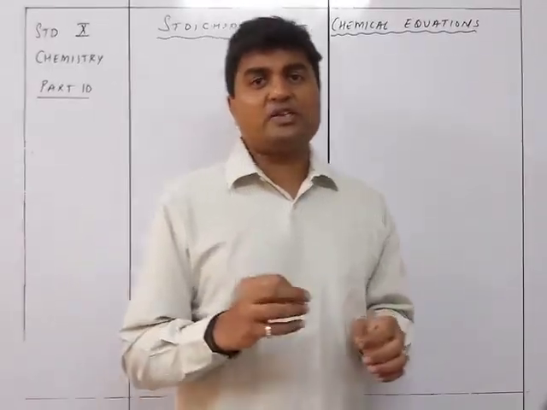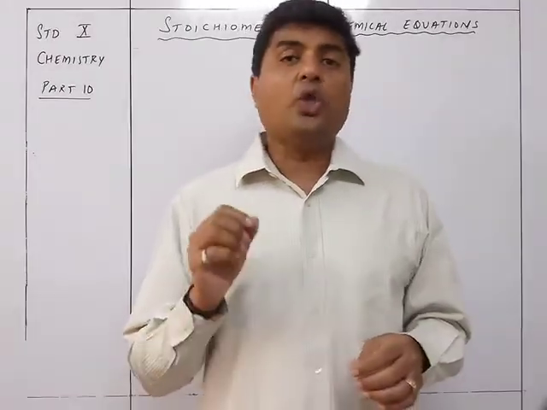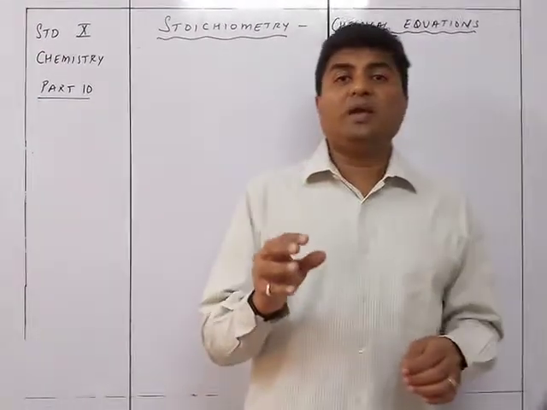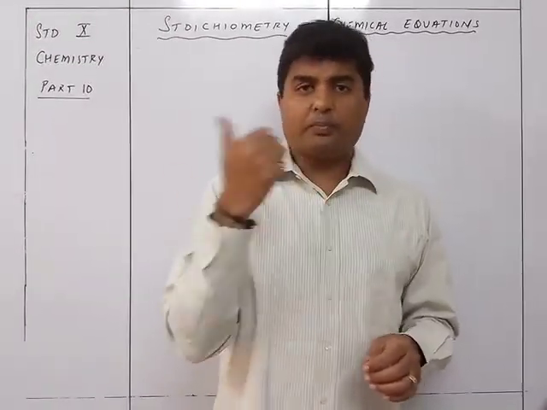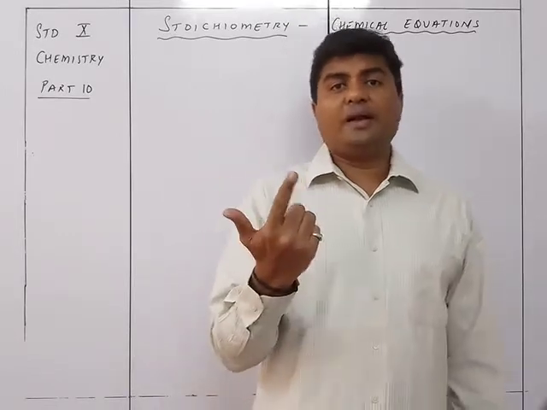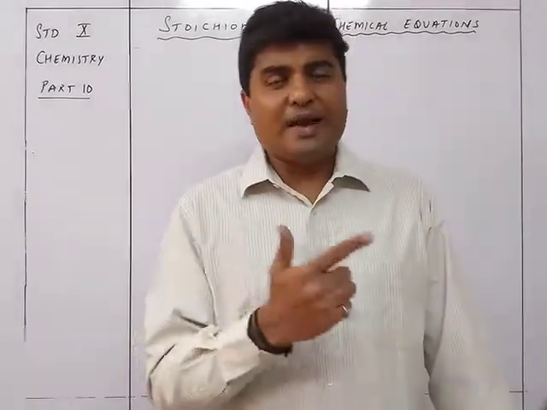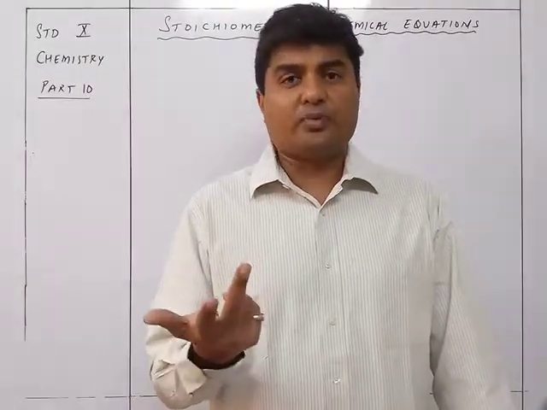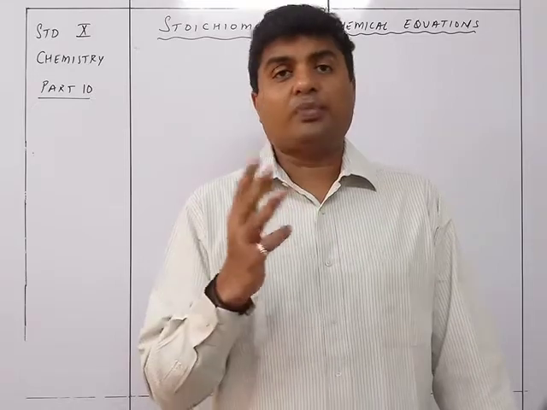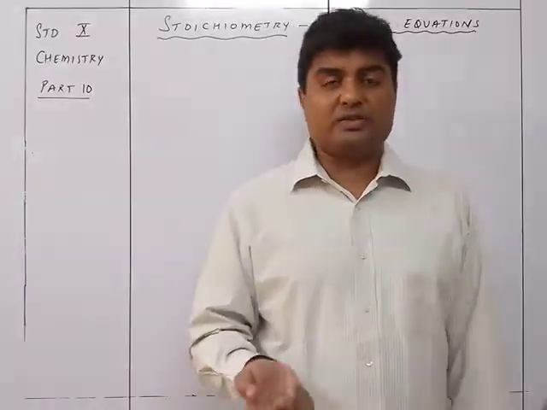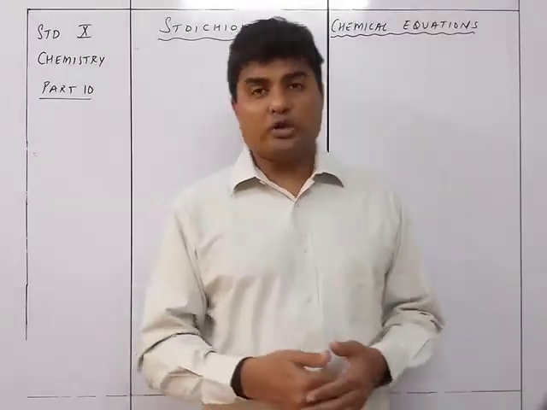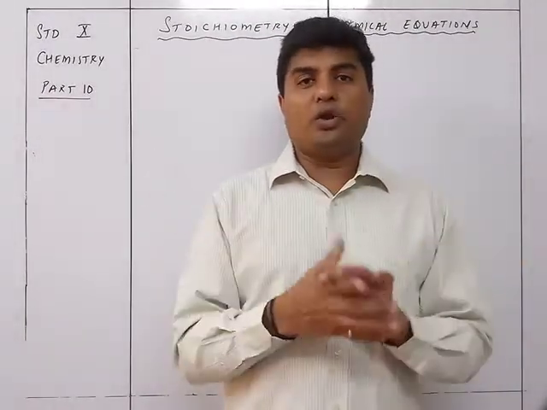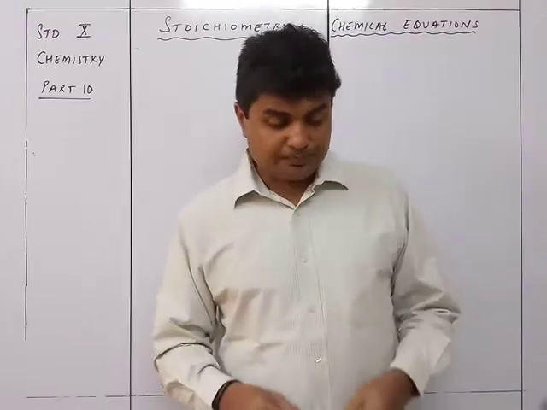So chemical equations will be dealing not with only one particular kind of physical quantity, but with the mass of the reactants and products. It could be related to the volume of the reactants and products. It could be the number of atoms and molecules of the reactants and products. It can even be the liters, or volume, which we have already discussed. So it could even be the number of moles of the reactants and products. Accordingly, it will be a combination of all the different things we have learned up till now.